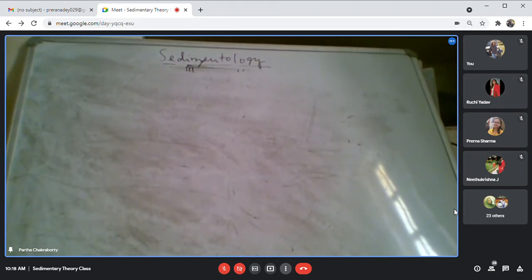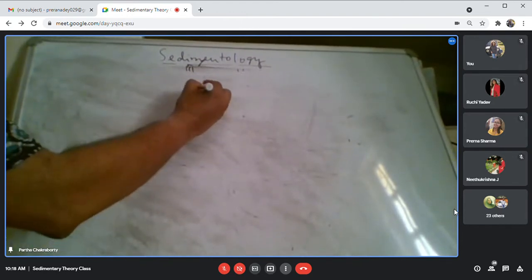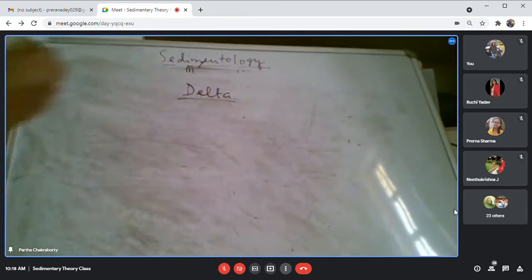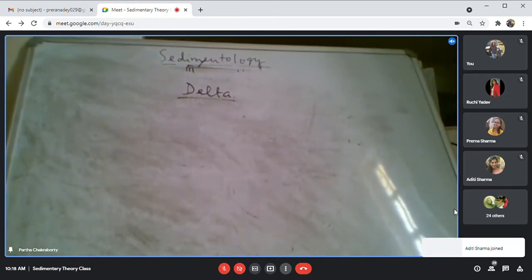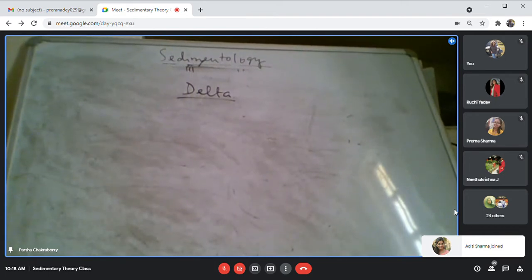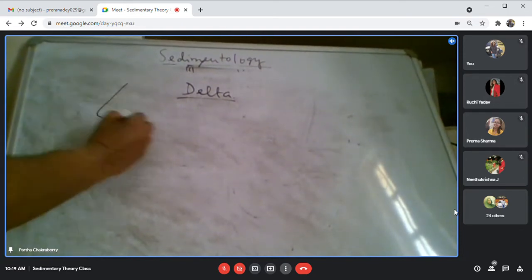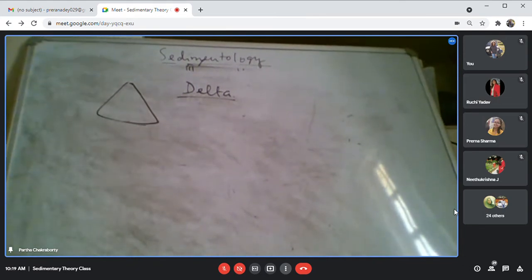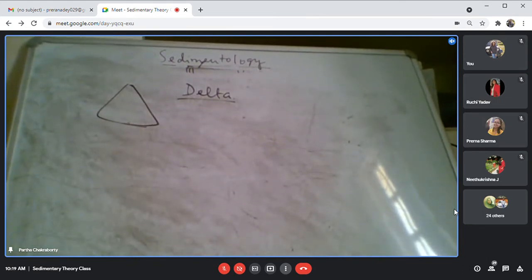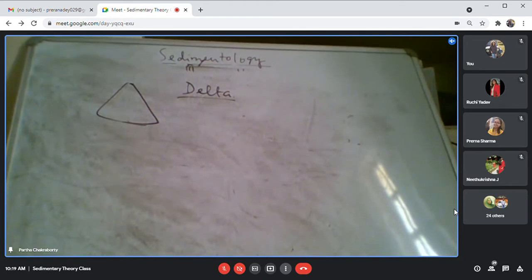So we have now come to the discussion of delta. As the name suggests, it is very apparent that it is a geometrical name. Any major environment which has the shape of the Greek letter delta. Based on that, the naming was done. It was Herodotus who first named it a delta, because it is in the form of the Greek letter delta.